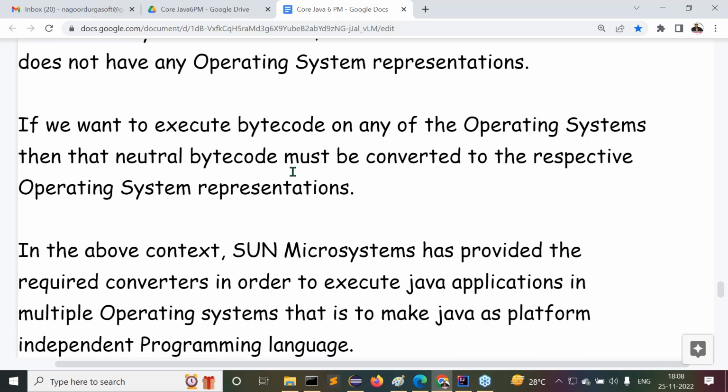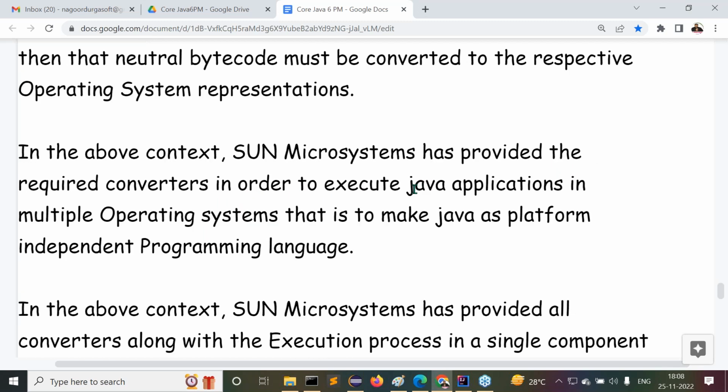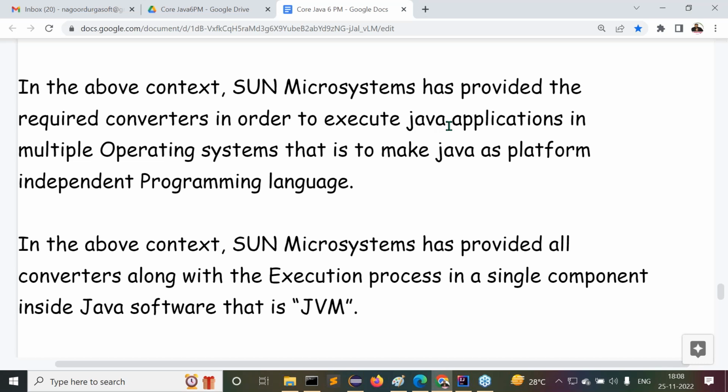If you want to execute bytecode on any operating system, then that neutral bytecode must be converted to the respective operating system representations. In this context, Sun Microsystems has provided the required converters in order to execute Java applications on multiple operating systems. That is to make Java a platform independent programming language.